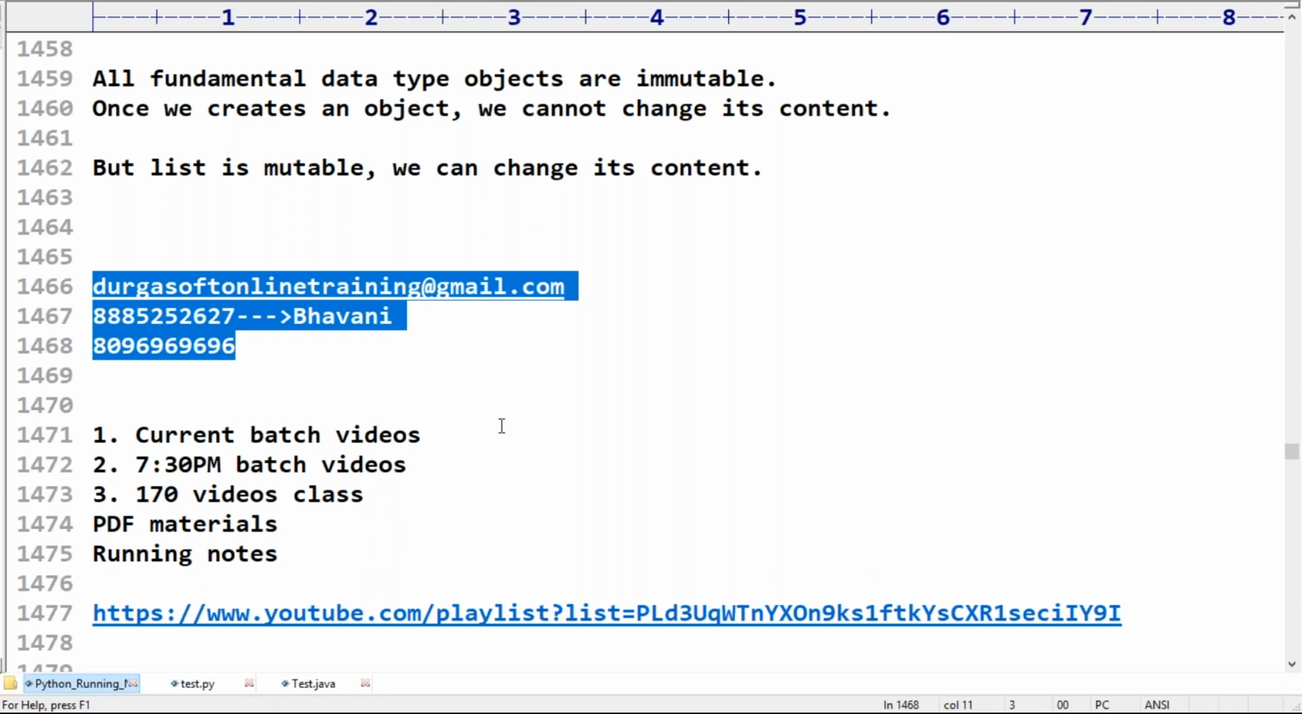Jupyter notebook is not good, Deepak. It is not recommended in real time.